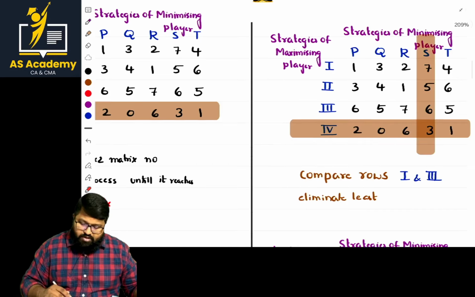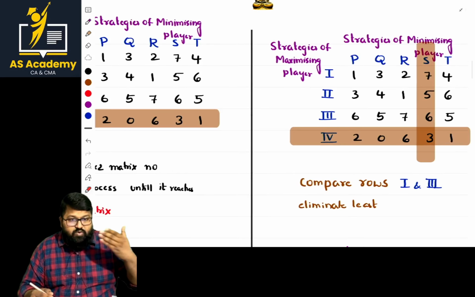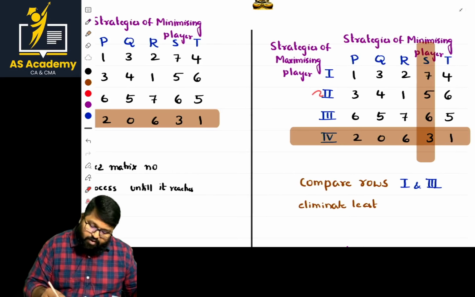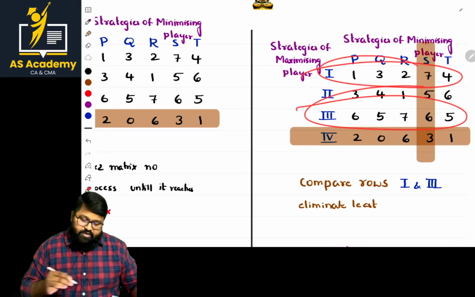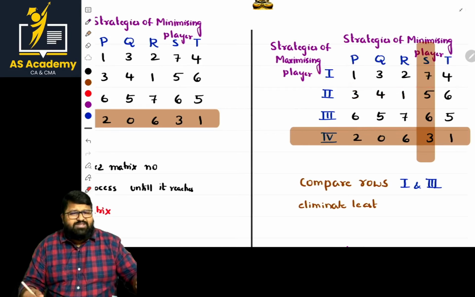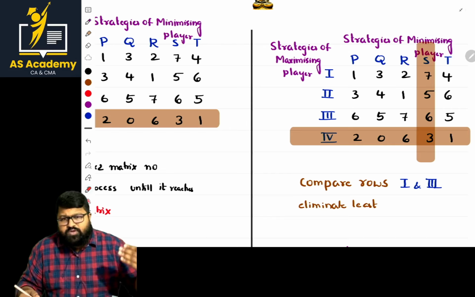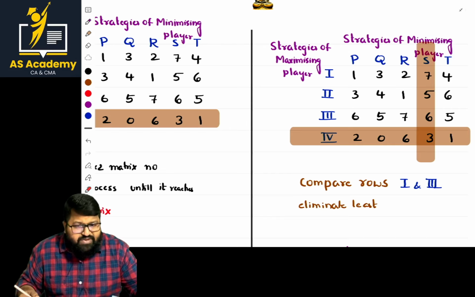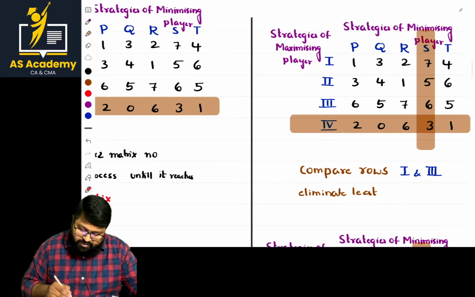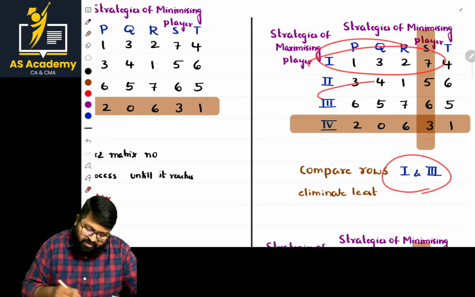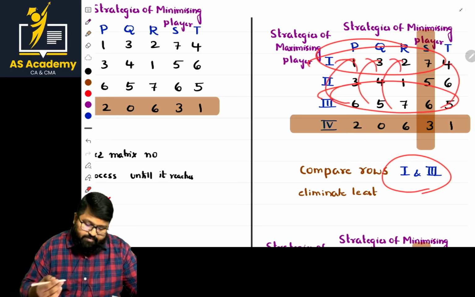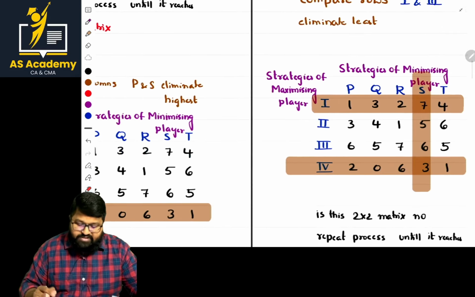Sir, let us compare with the rows. Rows, eliminating row 1 and row 3. In the case of row 1 and 3, sir, it is not mandatory to go with the same process. You can go with the basic rules. If you are satisfying those rules, it's fine. Okay, sir, 1 and 3. So 1 and 3 rows, is it minimum, minimum, minimum? It's minimum. So we can eliminate row 1. Row 1 is eliminated. Superb.